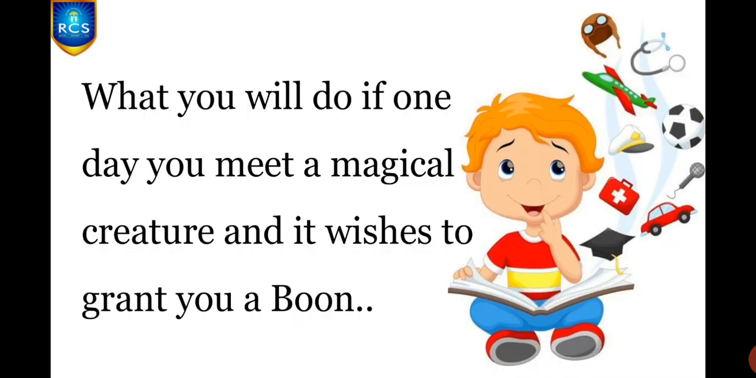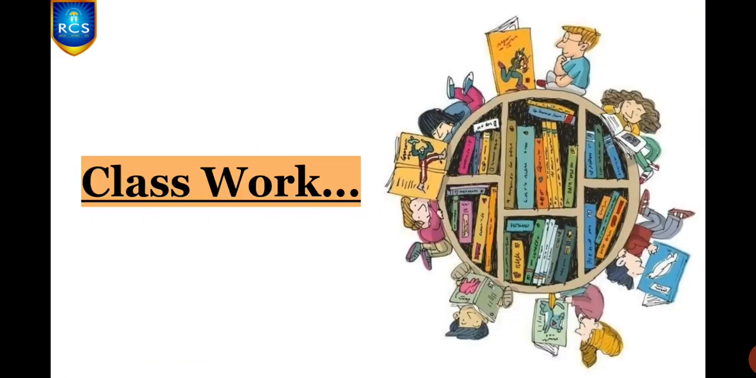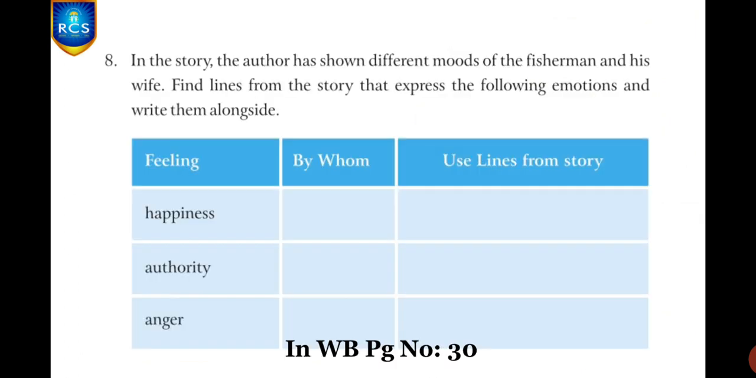Children, all of you just imagine what will you do if one day you meet a magical creature, like the flounder fish in the story The Fisherman and His Wife, and that magical creature wants to grant you a wish, that is, whatever you ask it is ready to give. Then you just think and write in your English note what you will ask for from that magical creature. Clear children? Yes. And now let us discuss the classwork for today's session.